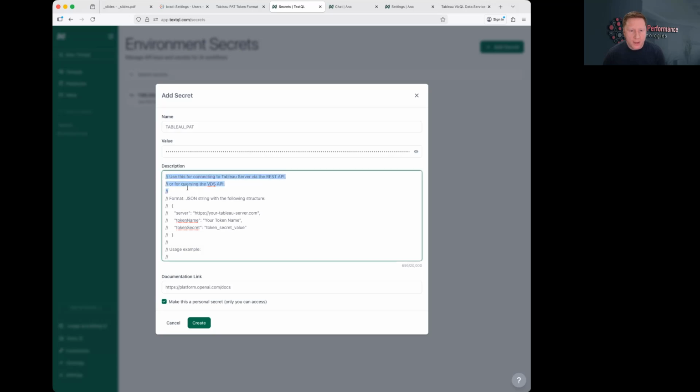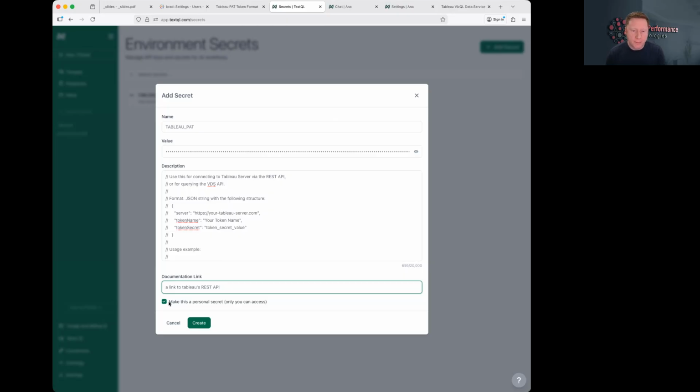And you see here what remains in the description box is the set of instructions describing how to use this secret. So what the format looks like, a usage example, and so on. Everything that was on the previous page. You also have the ability to type in helpful documentation links. So I could put a link to Tableau's REST API here. And Anna, with this context, could decide to go search the REST API to understand how to use this secret.